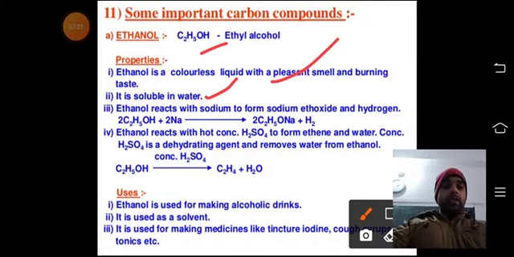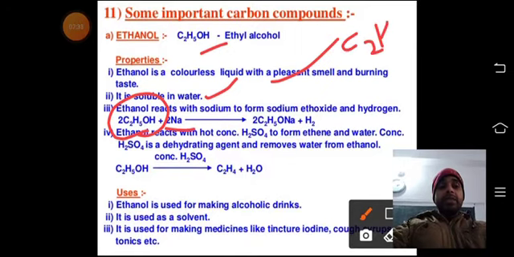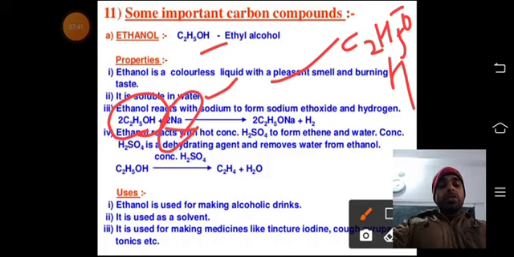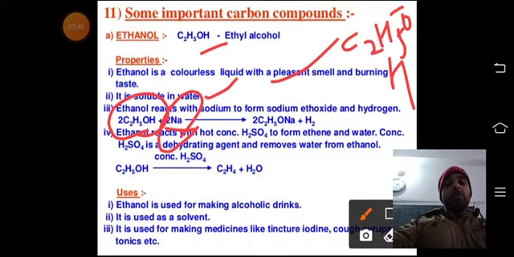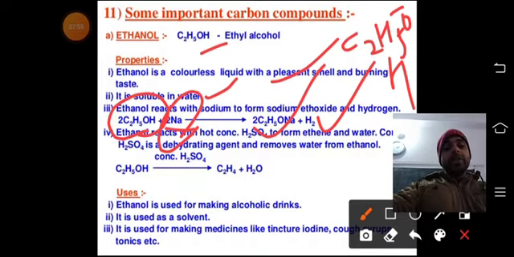Ethanol reacts with sodium to form sodium ethoxide. You can see how the reaction will proceed. C2H5O negative, H positive. When it reacts with sodium, since Na is more reactive, it will displace hydrogen. It will form one of its compounds, C2H5ONa plus hydrogen gas.